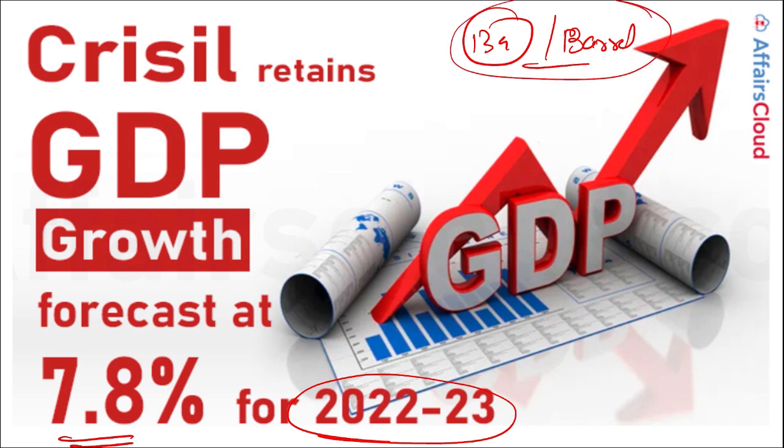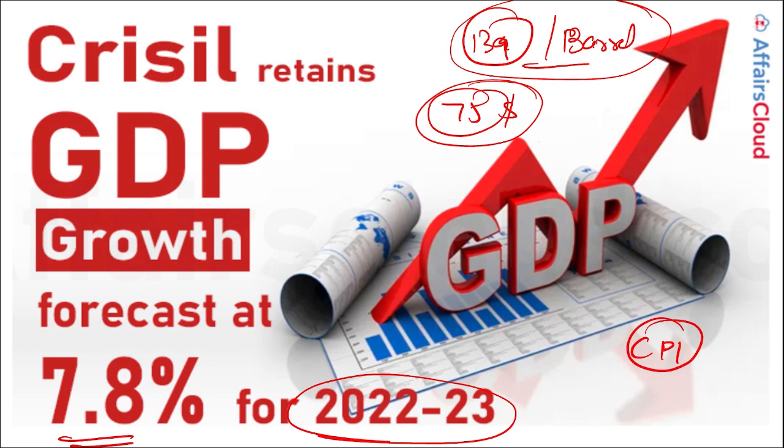Before this war, it was around $75 per barrel. CRISIL also highlighted that the average consumer price index, that is your CPI based inflation, will be around 5.4% for the fiscal year of 23.